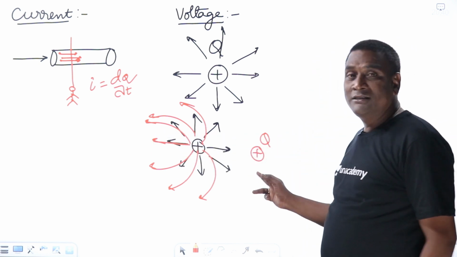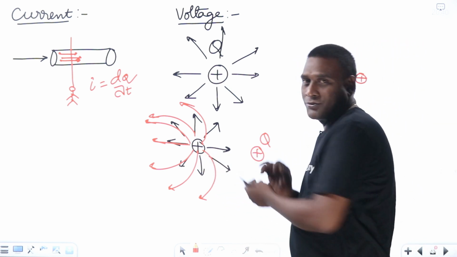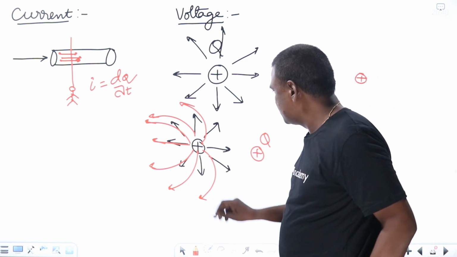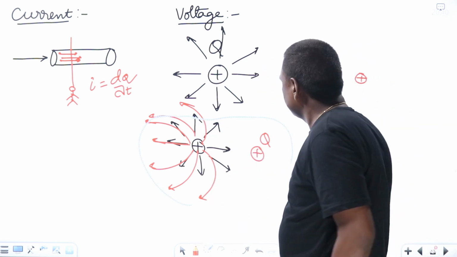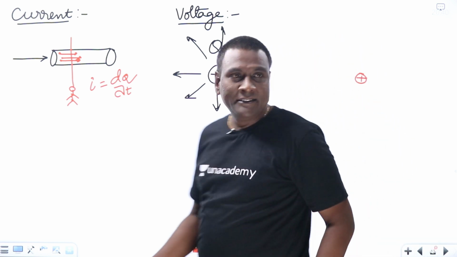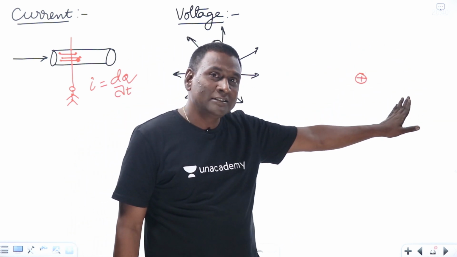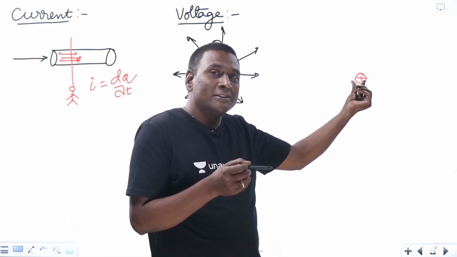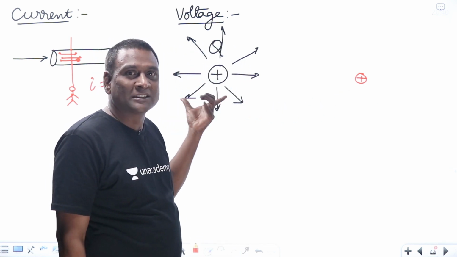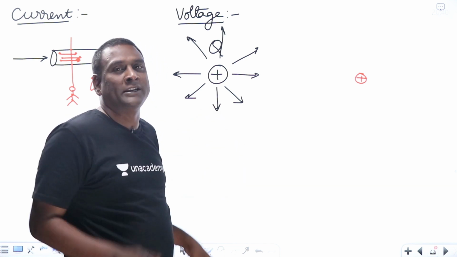Why is the flux pattern changed? Maybe the charge magnitudes are comparable and the distance is close, a kind of dipole. But my assumption in the discussion of voltage is that this is a very big charge and the test charge is very far away, such that even though a small test charge is here, it will not disturb the electric flux pattern of this charge. That is my main assumption in defining the voltage.